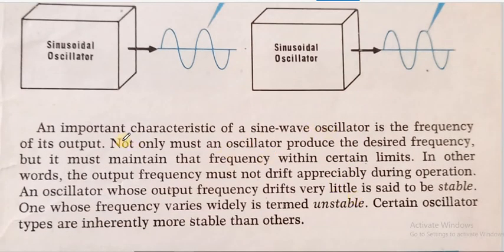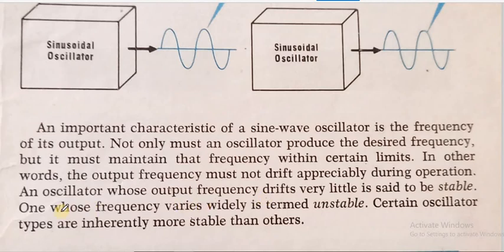Here, one of the most important characteristics of a sine wave oscillator is the frequency of its output. What is the frequency of this wave? Not only must an oscillator produce the desired frequency, but it must maintain its frequency within certain limits. So what is necessary for an oscillator? That it should give the desired frequency that we want, and it should remain sustained within certain limits. In other words, the output frequency must not drift appreciably during operation. It should not change when we are using that oscillator.